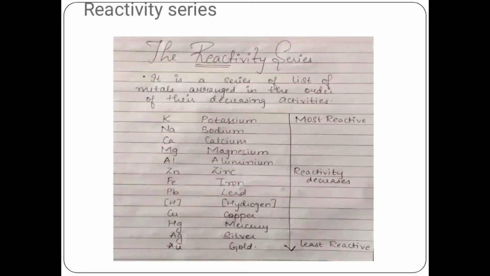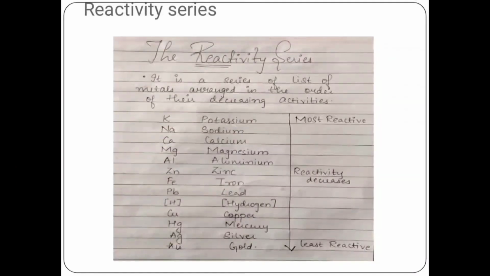One of the uses which we can mention here is that it helps us to predict the products of a displacement reaction. It helps us to predict which element, being more reactive, has the capacity to replace the other element from its compound. Each element which is placed in the reactivity series can be replaced from its compound by any of the elements which are placed above it, because the element placed above is more reactive as compared to the metal which is present below it.